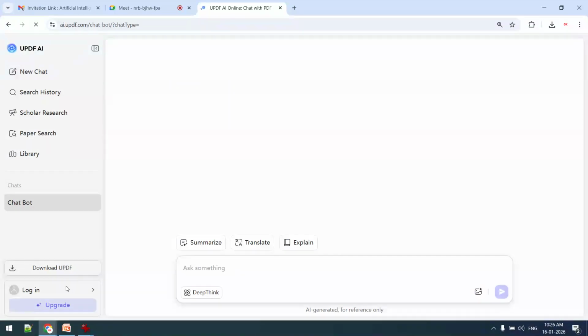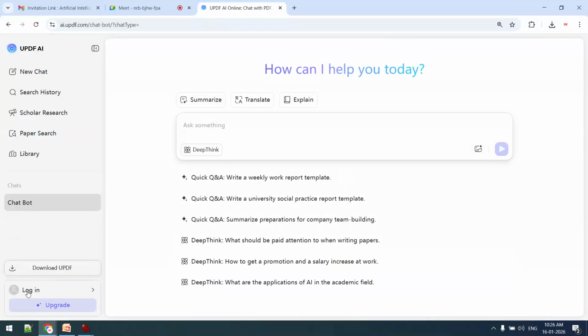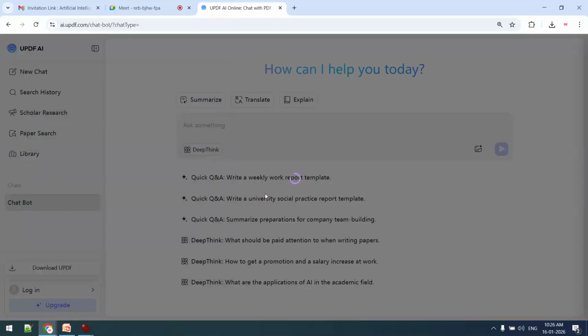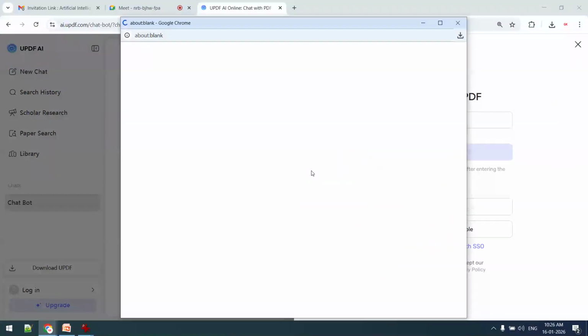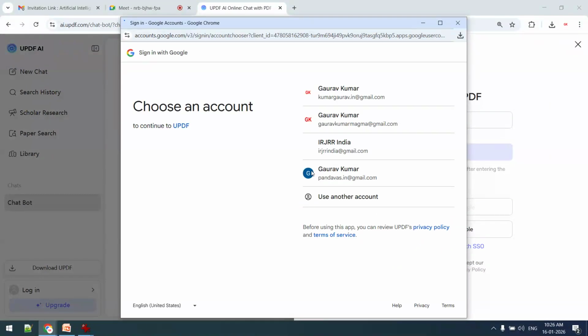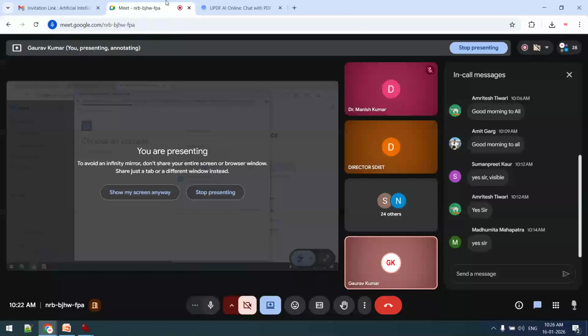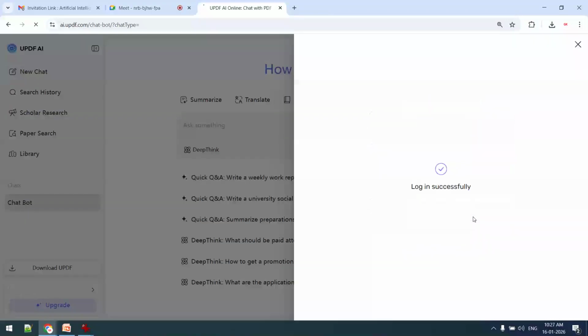There are certain limits in this particular tool, so we can use it. This one is freely available, and you can log in with your Google account.